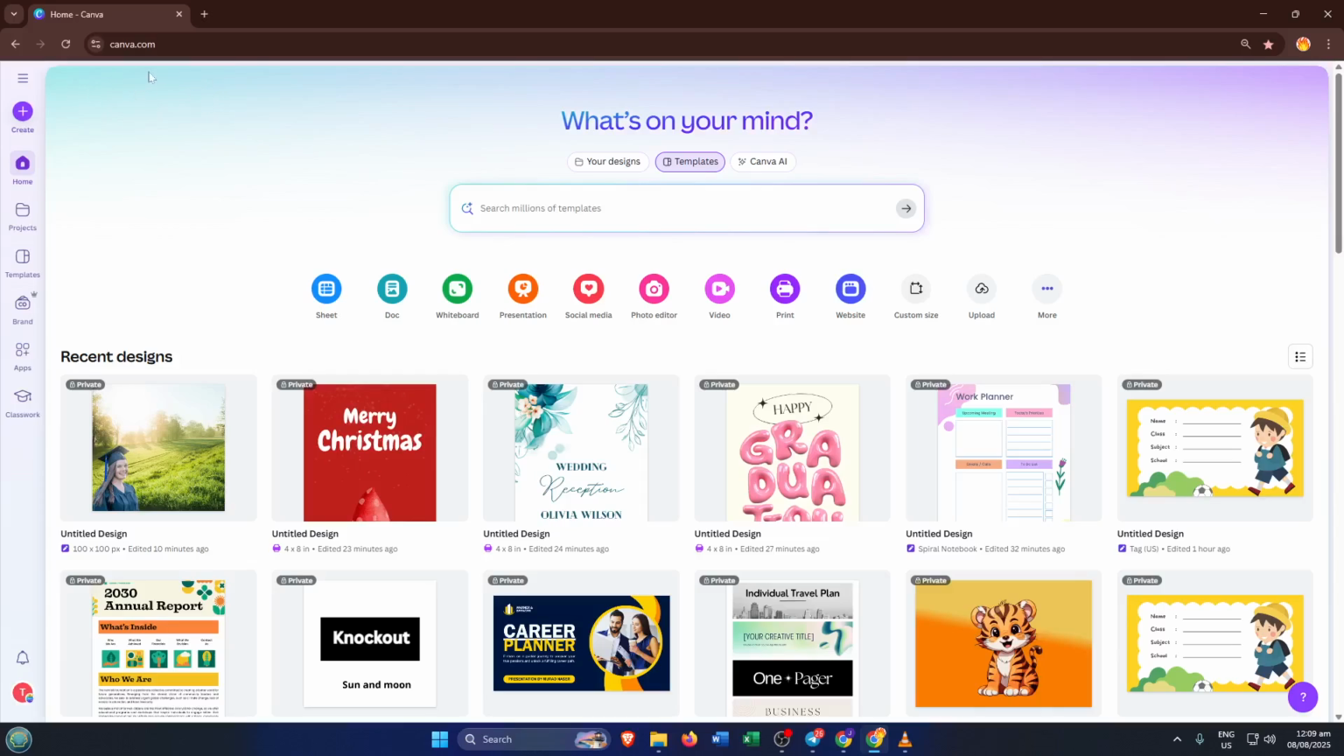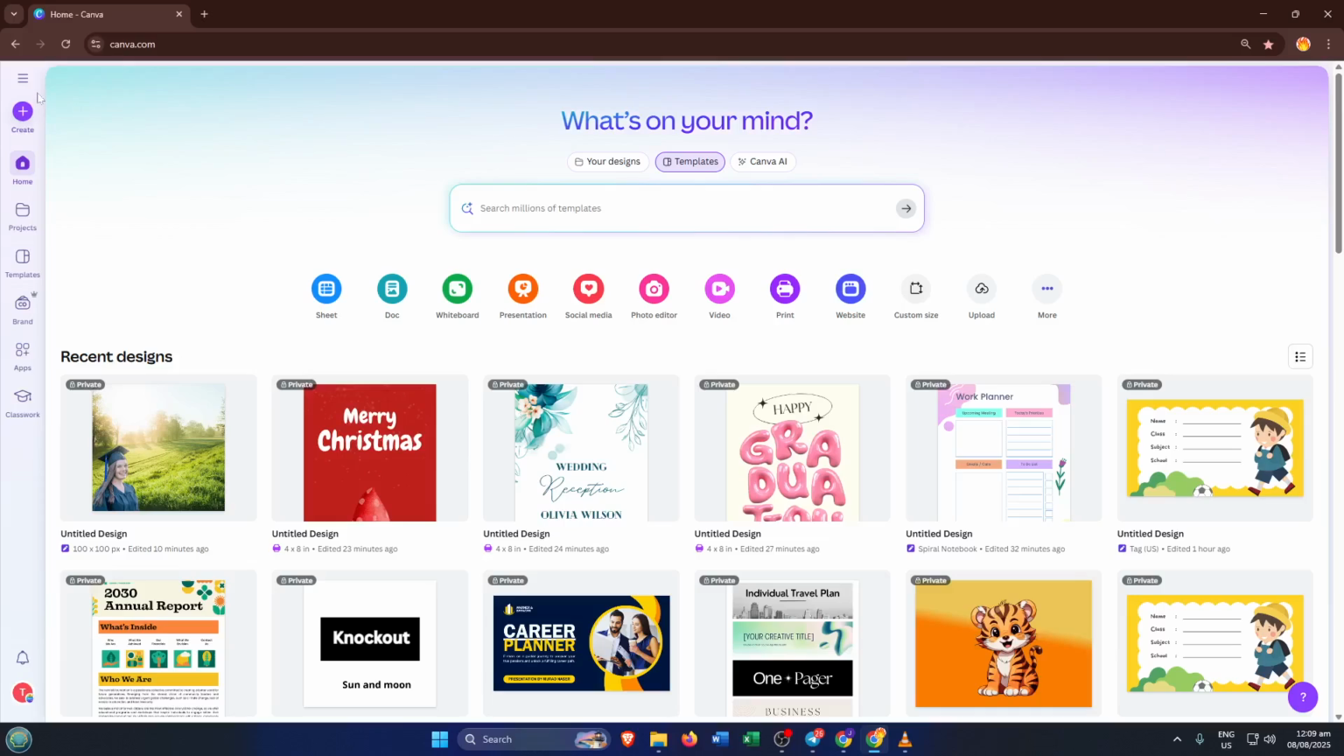First things first, head on over to Canva. You can do this on your computer. Just open up your favorite web browser and log into your Canva account. If you're new to Canva, no worries, just sign up, it's quick and easy. You'll want to make sure you have Canva Pro for this feature since the Content Planner is included with the Pro subscription.